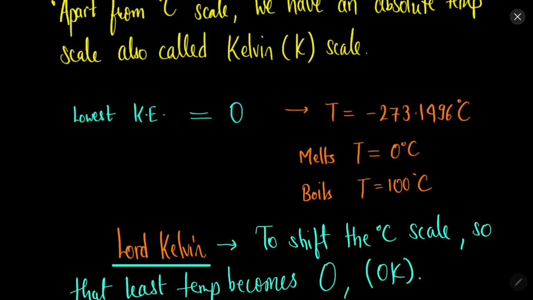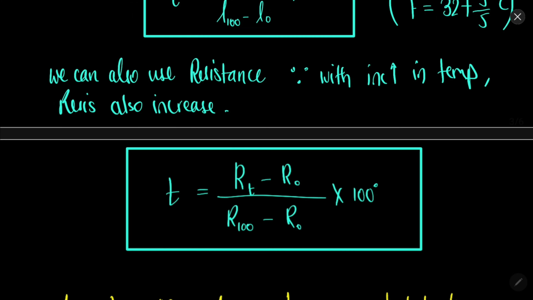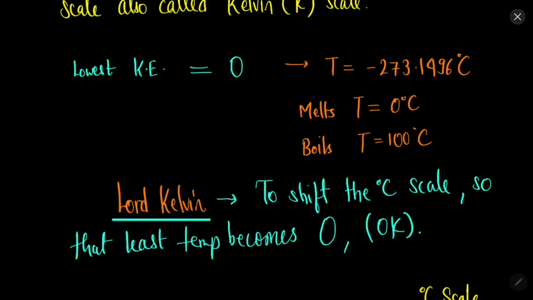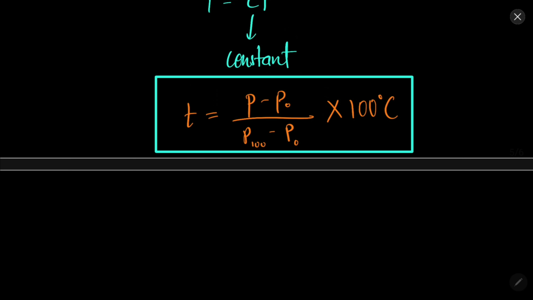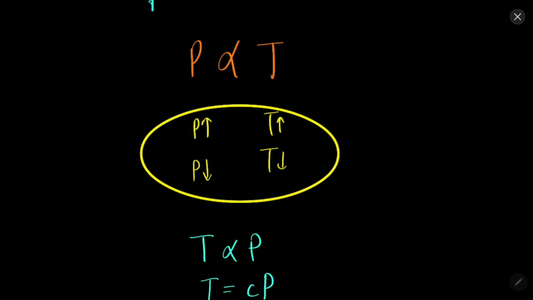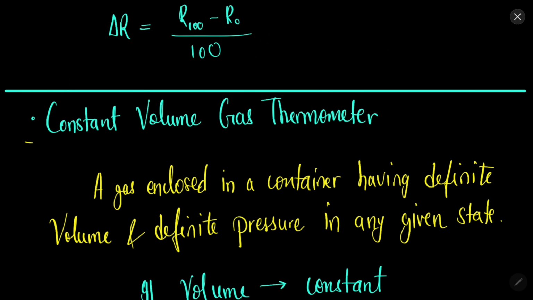In the case of mercury, we studied that temperature can change the length, then temperature could also change the resistance, and now we are discussing that temperature can change the pressure of the gas. So there are many ways to find the temperature directly or indirectly, because so many things change because of the change in temperature.